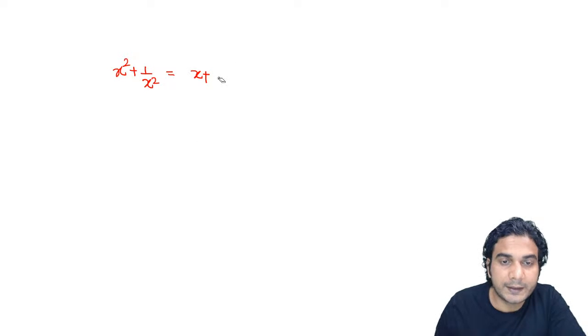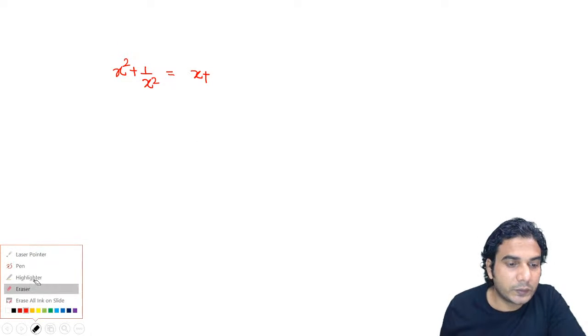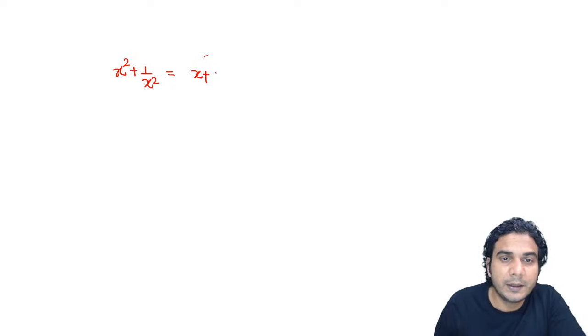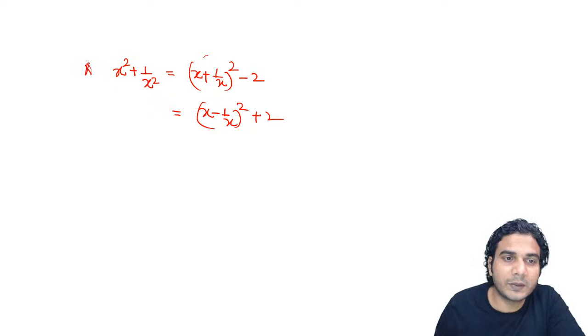So this is an important expression. x square plus 1 upon x square can be written as x plus 1 upon x the whole square minus 2, or you can write x minus 1 upon x the whole square plus 2. So both ways you can write this expression x square plus 1 upon x square.